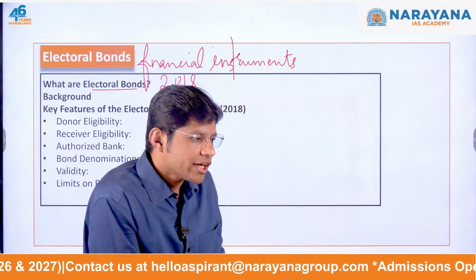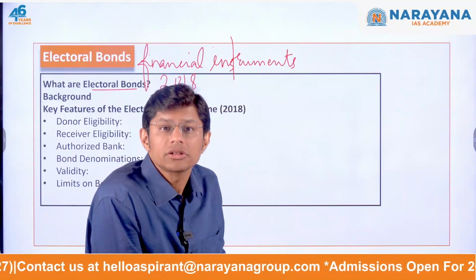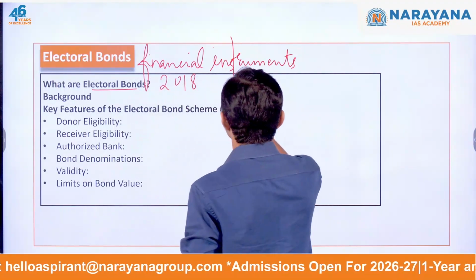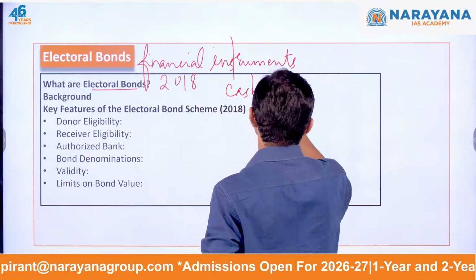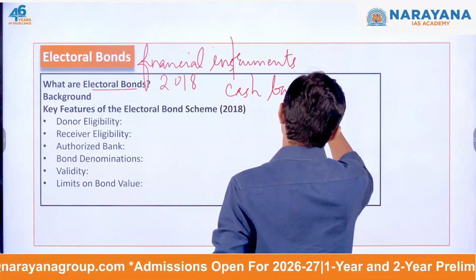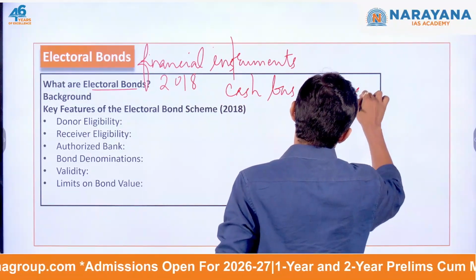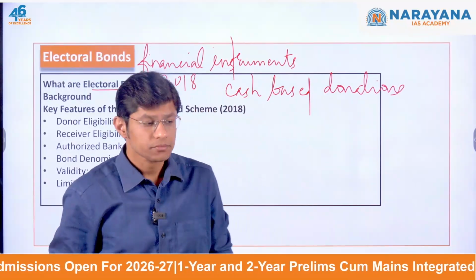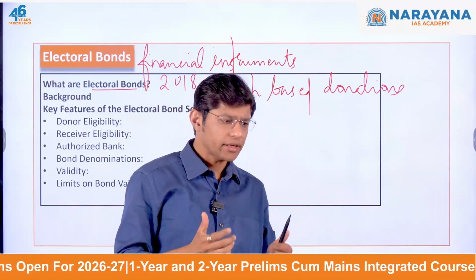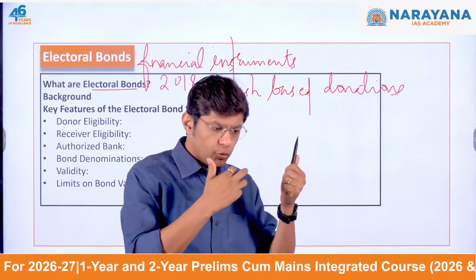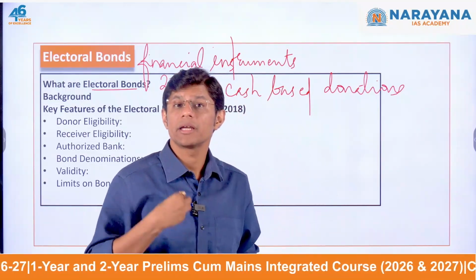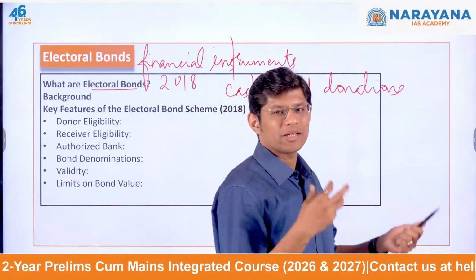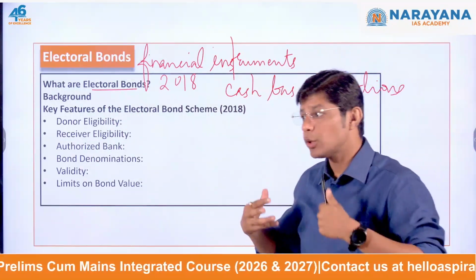The purpose of the electoral bond scheme was to replace cash-based donations. Which means, we know that people who want to support a political party provide cash to the political parties, and we know the amount of black money that gets pumped into the system during the elections.